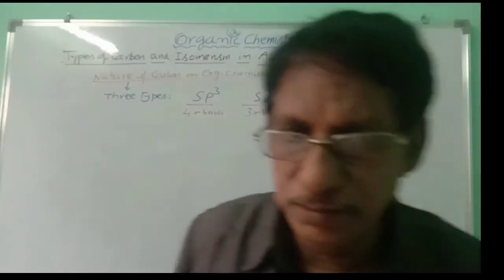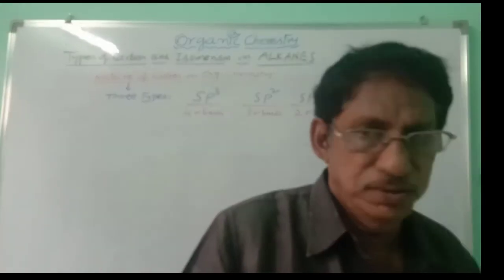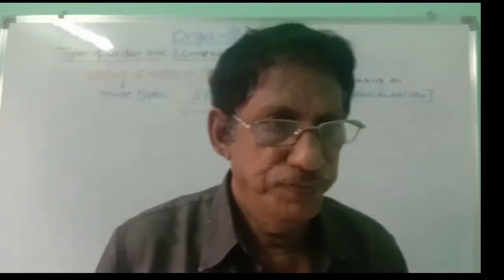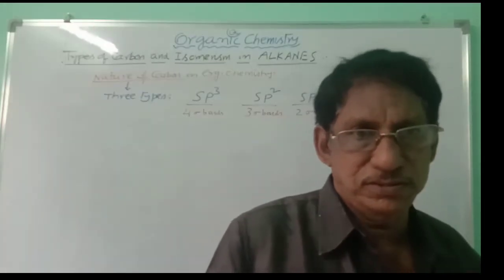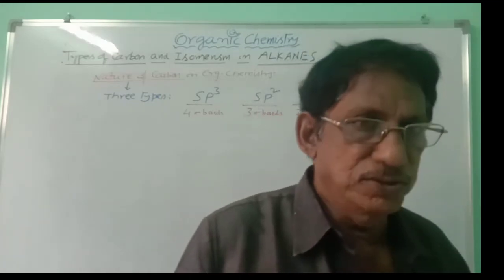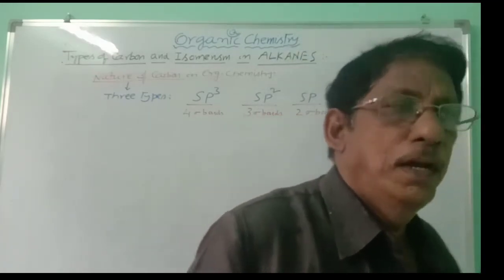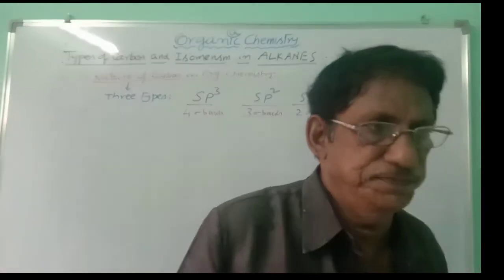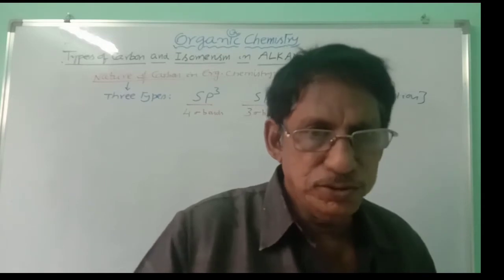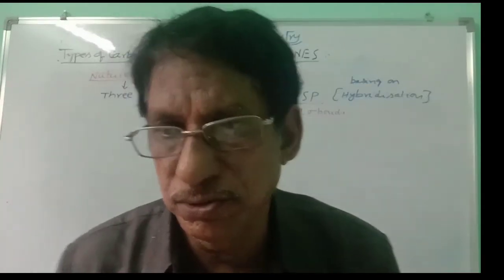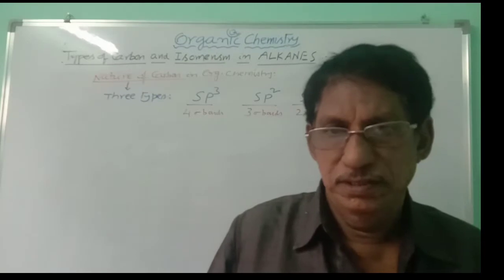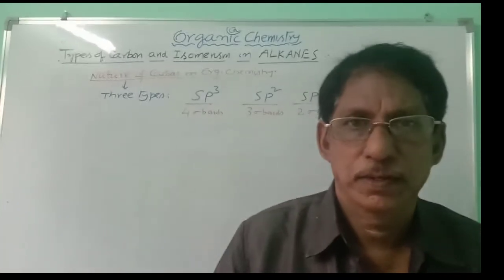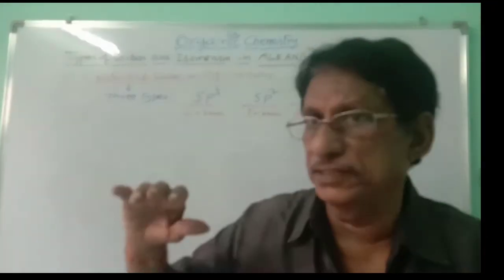You know, organic chemistry is the chemistry of carbon compounds. Every organic compound must contain carbon. If the organic compound contains only carbon and hydrogen, then those are called hydrocarbons. Alkanes is a part of hydrocarbons. And in those alkanes, we have to study the nature of carbon, thereby the difference between normal chain and branched chain. Later, we will consider the isomerism exhibited by alkanes.